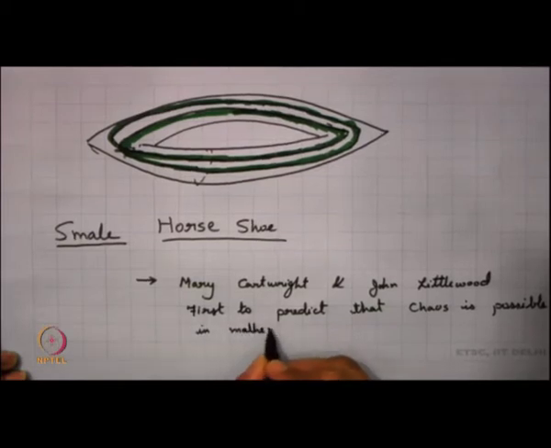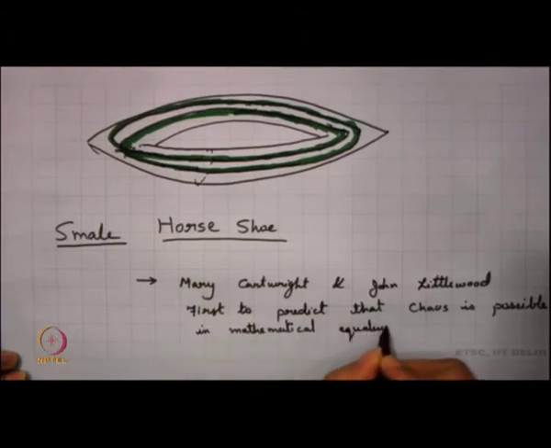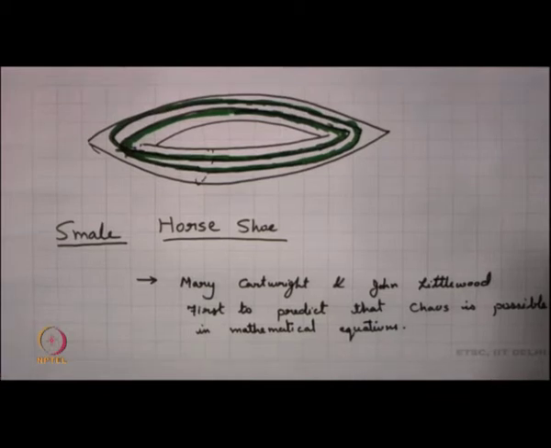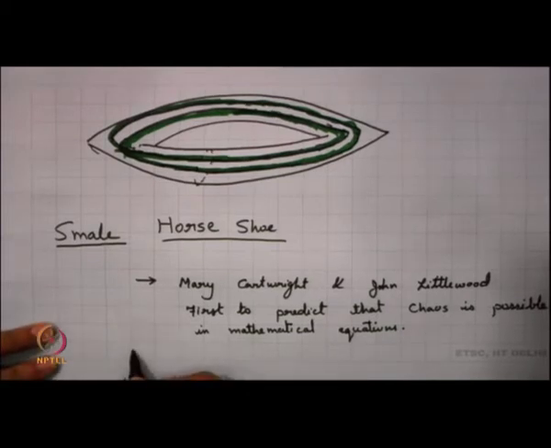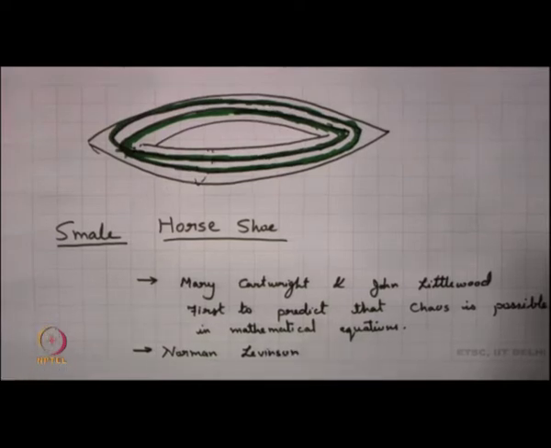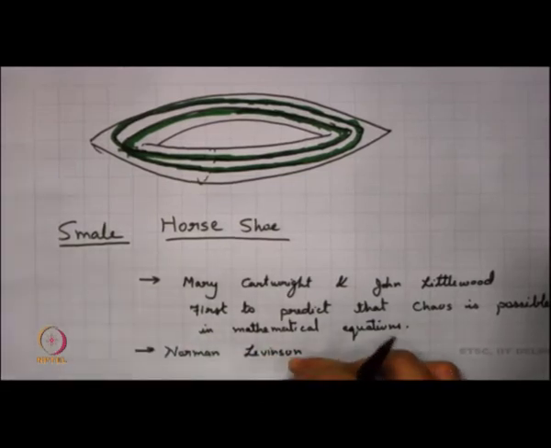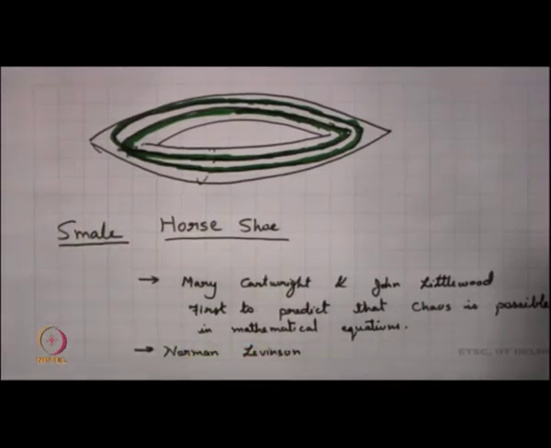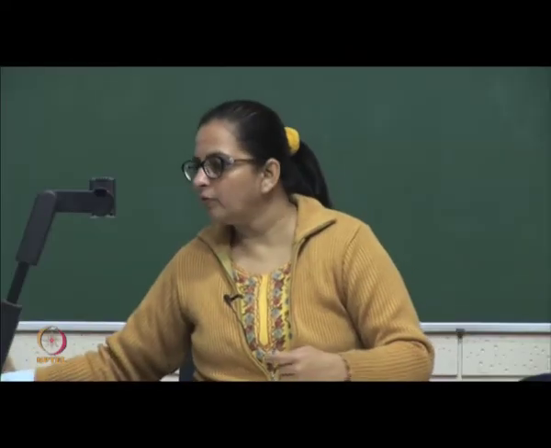In mathematical equations. Of course, they gave their own theory, and then it was later Norman Levinson, he tried to analytically study these equations. Now, when Norman Levinson was analytically studying these equations, he did talk to a few other mathematicians, and one of them was Stephen Smale.